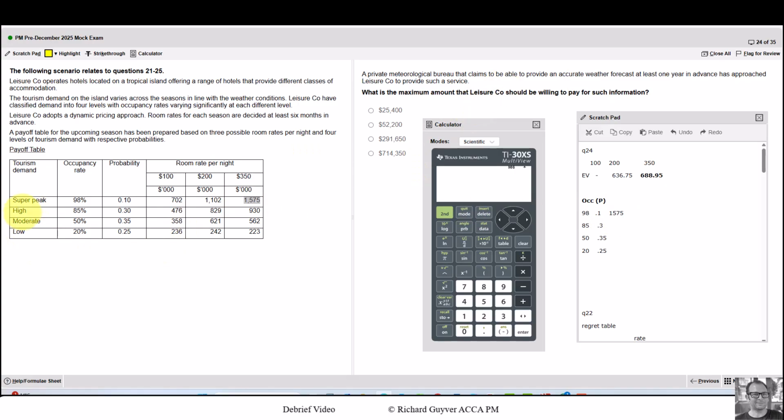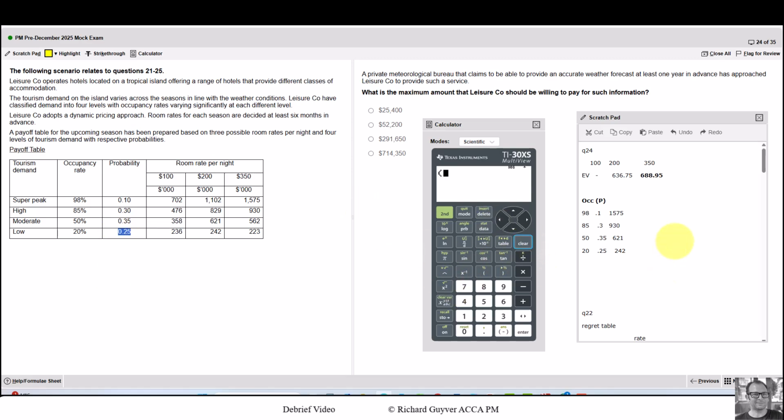Similarly, if we knew that the weather was such that demand would be high, which would we choose? We'd also charge $350 because that's given us the highest amount there. So our revenue would be $930, but because we can't control the weather, that would occur 30% of the time. When the forecast tells us to expect moderate demand, we're going to price at $200 a room. So that means our revenue is $621, and that will occur 35% of the time. And finally, when it tells us that demand is low, we're also going to charge $200 a night, and we're going to get $242. And following the same pattern, that will occur 25% of the time.